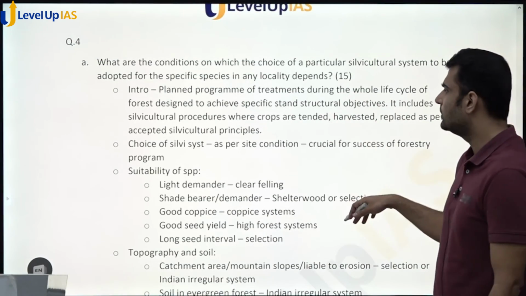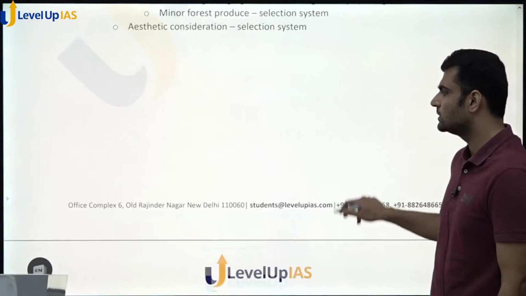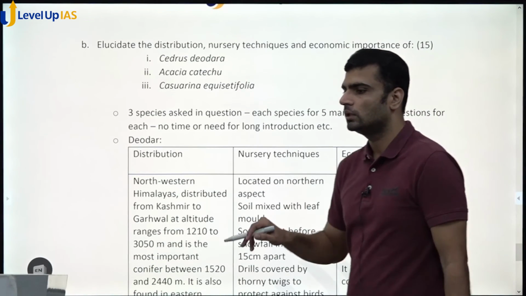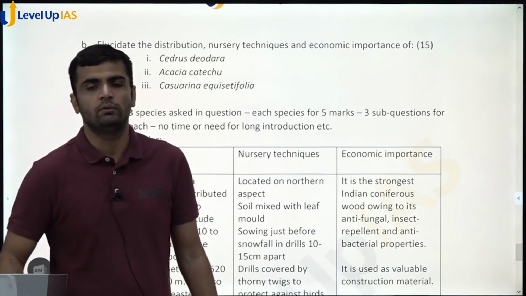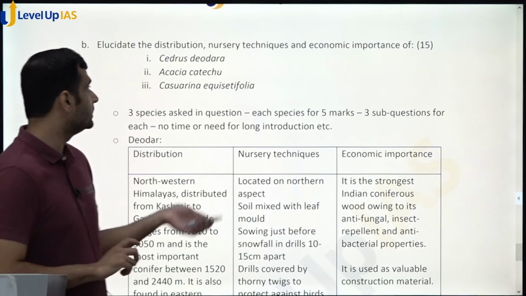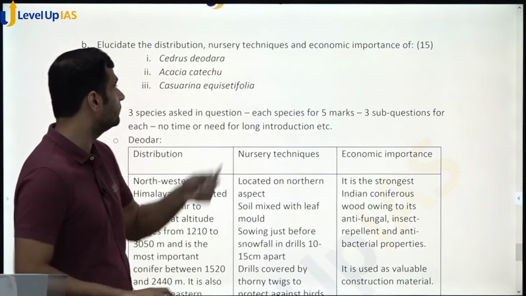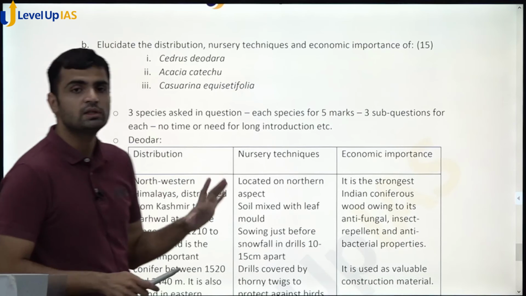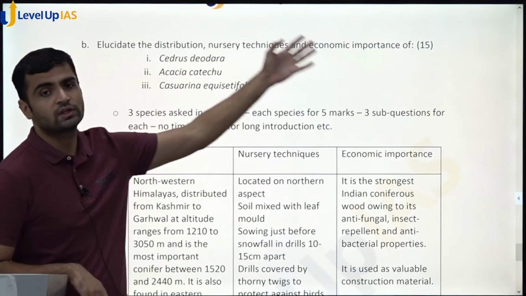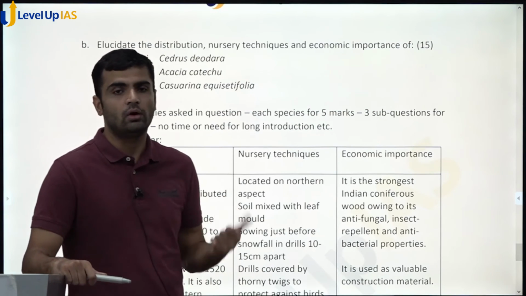This again is free marks, I would say, but when it comes to choice of questions, you also have to consider which combination of questions you are comfortable with, and choose accordingly. For example, this question: elucidate distribution, nursery techniques and economic importance of these three species. So 3 species, 5 marks for each species, and for each species 3 sub-questions are there. So this is a huge question if you write a lot.